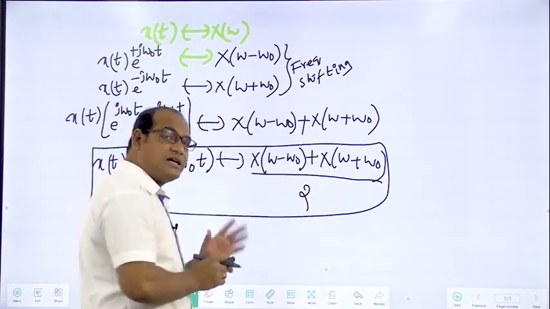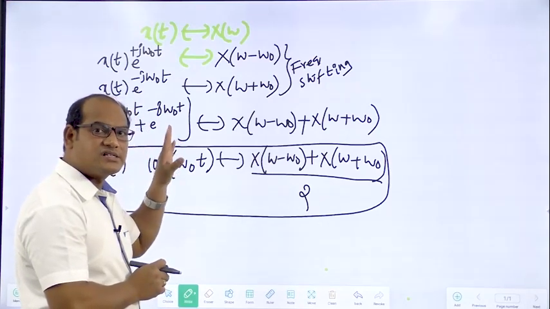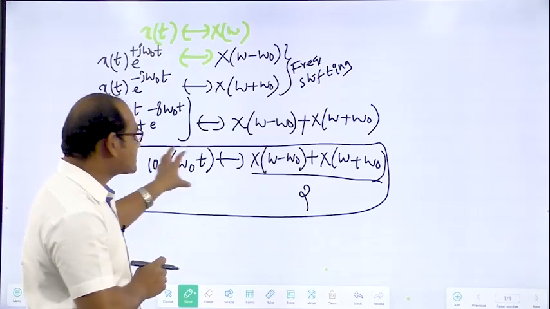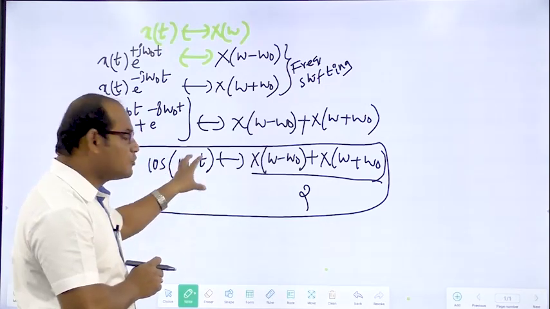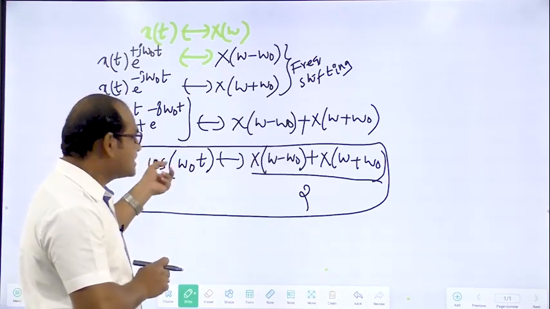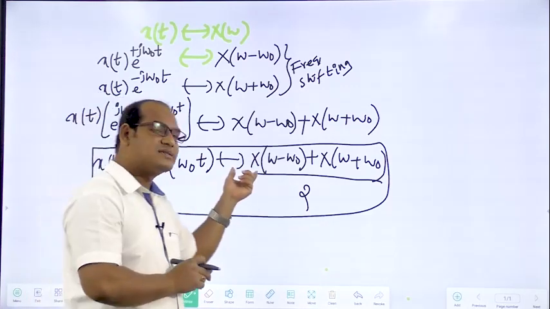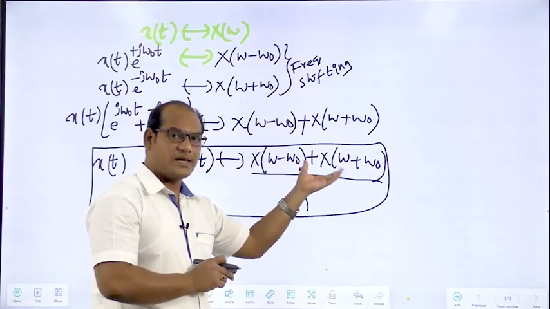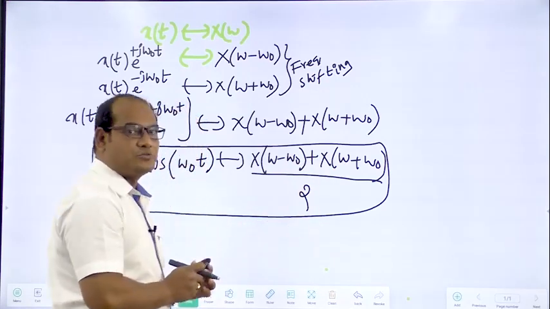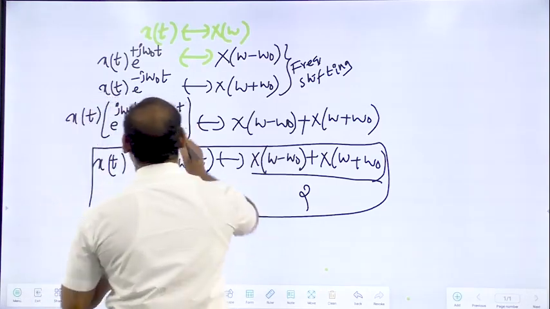So when you multiply the low frequency message signal x of t, or in analog communication generally it will be represented with m of t, with cos of omega naught t, or cos of 2 pi f naught t, or cos of 2 pi fc t, that is a carrier signal, that's why it is having carrier frequency fc. Then the spectrum of x of t, capital X of omega, will be shifted to the right and left by omega naught or f naught amount, and the total amplitude will be divided by 2. This is the thing we got by adding these two.